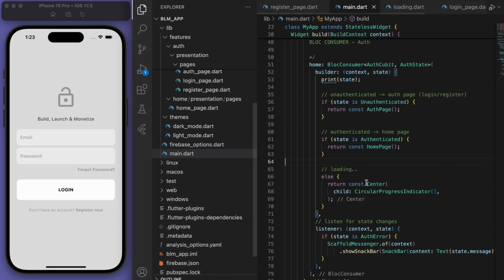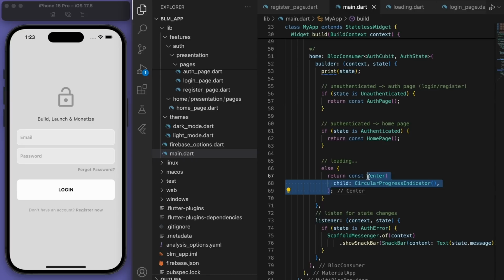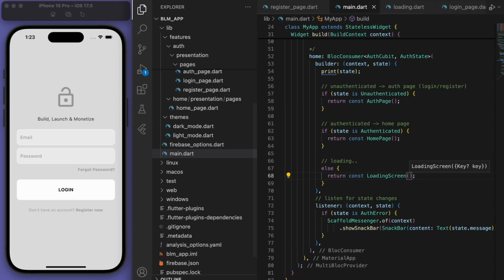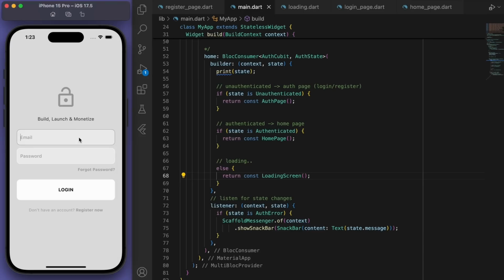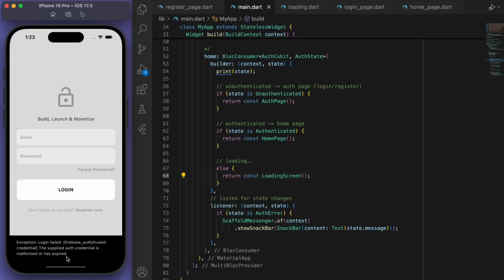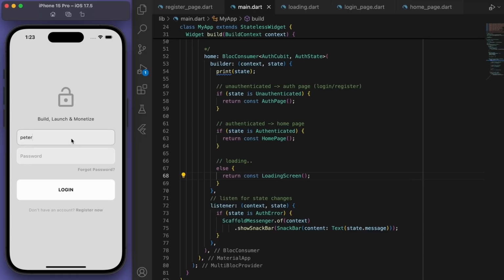So now you can come back here and just say loading screen. So that should work now. Let's try again. Sweet, so the loading is working good. Beautiful.